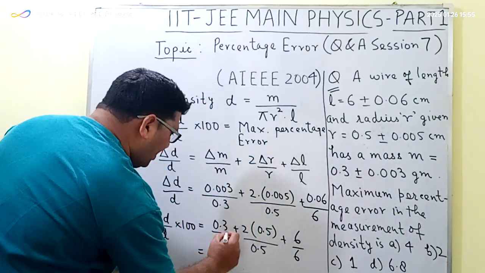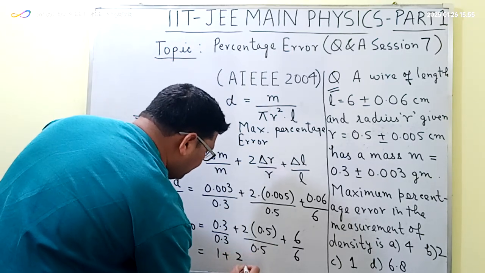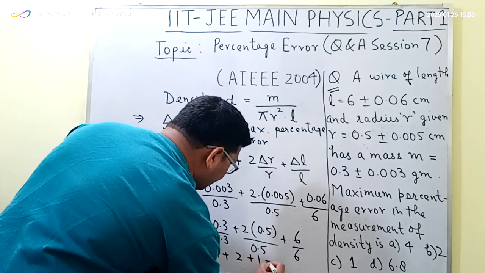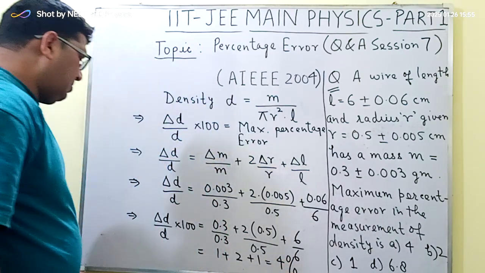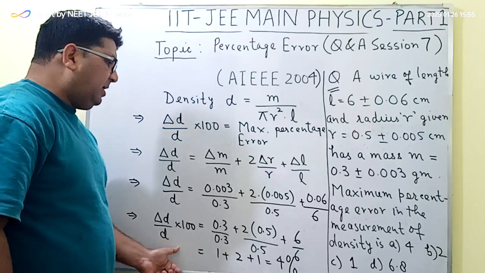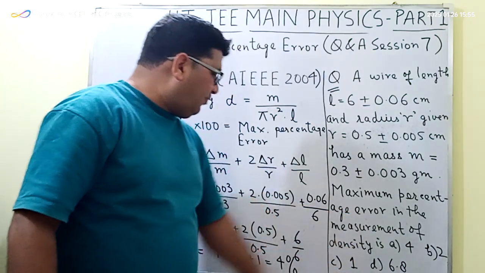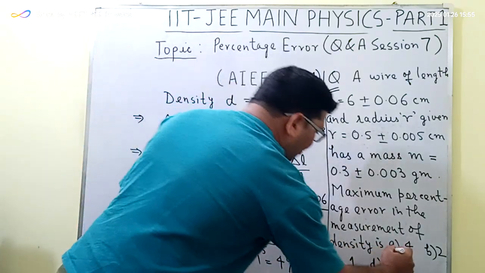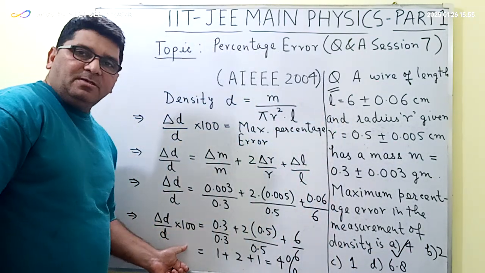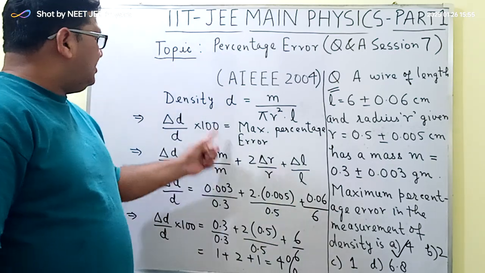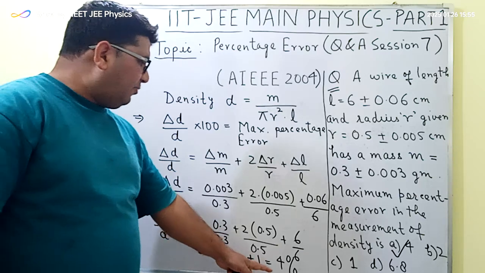So this is equal to 1 plus 2 plus 1. So this is equal to 4%. So the maximum percentage error in the measurement of density will be equal to 4%, because delta D upon D into 100 is the maximum percentage error in the measurement of density of this wire.